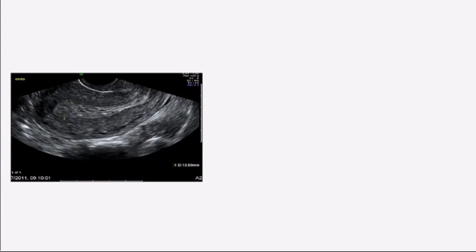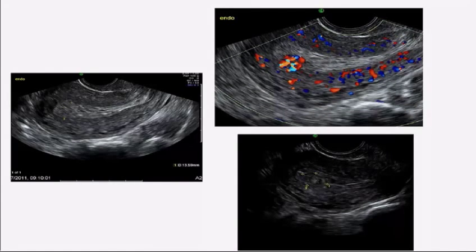So here's an example here. So this lady comes in and you might scan her and think, well, what's actually this in the cavity? Is it blood? It does look all a bit thickened. What can we do to help us? Well, actually, this may be one of the occasions in early pregnancy when we may use our colour Doppler, because if we put the colour flow on, we can actually see there's a little nugget of tissue here, which was actually some retained tissue. So that's something we can use to help us make the diagnosis.